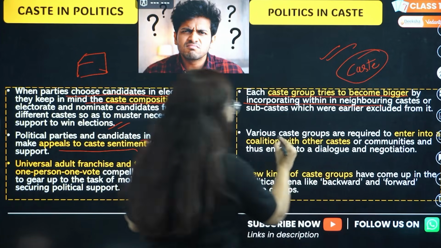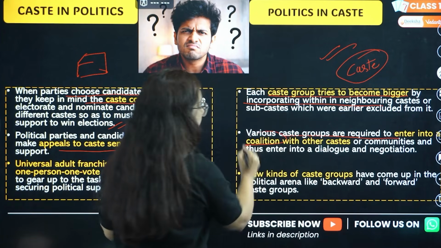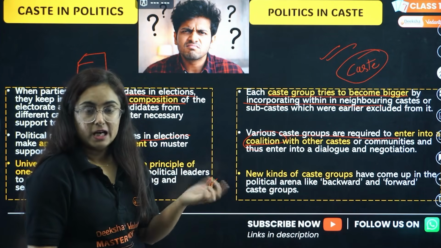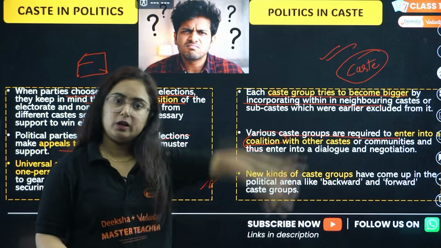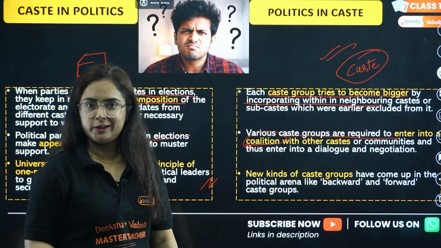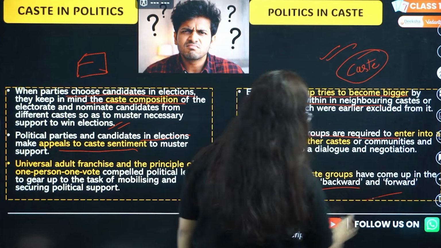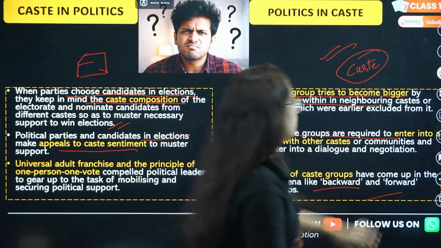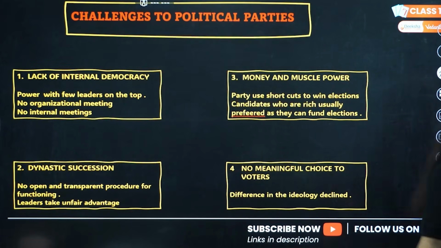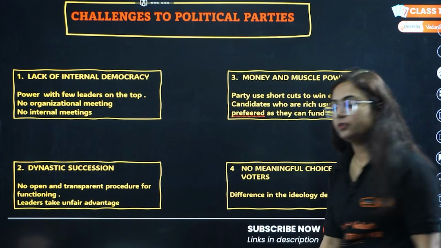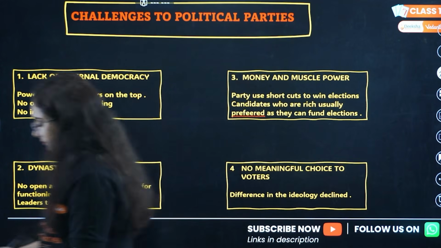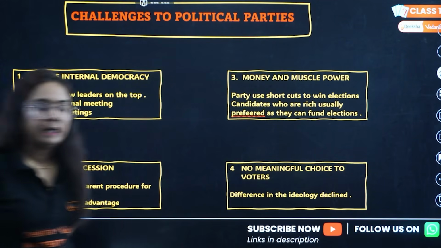Or various caste groups are required to enter into coalition, right? Dialogue and negotiation. Let's come into coalition, then we will enter in politics. Or some divisions are there, like backward caste, forward caste, etc. So this is caste in politics, politics in caste, from the chapter Gender, Religion and Caste. Okay.